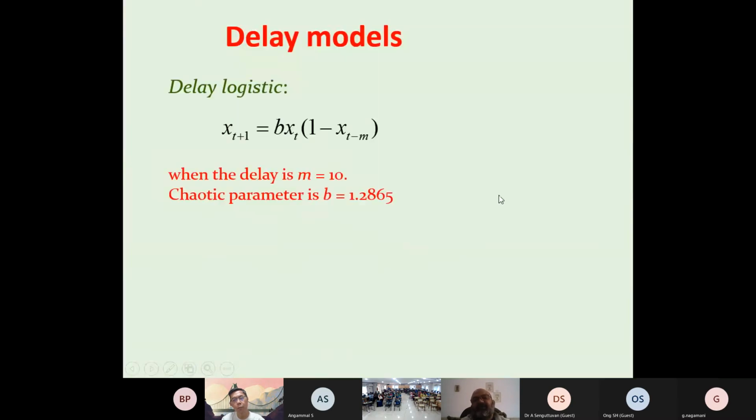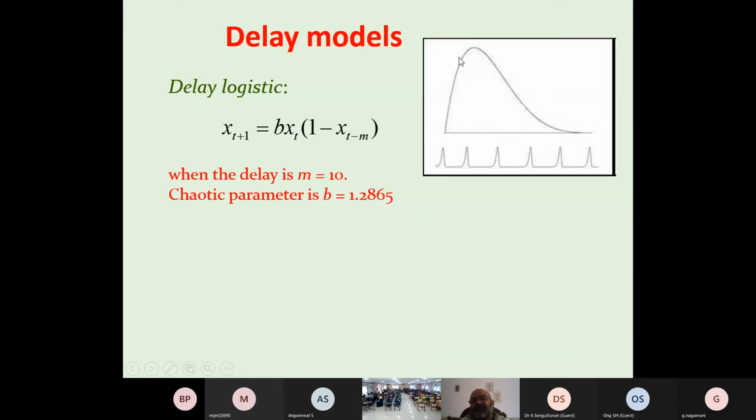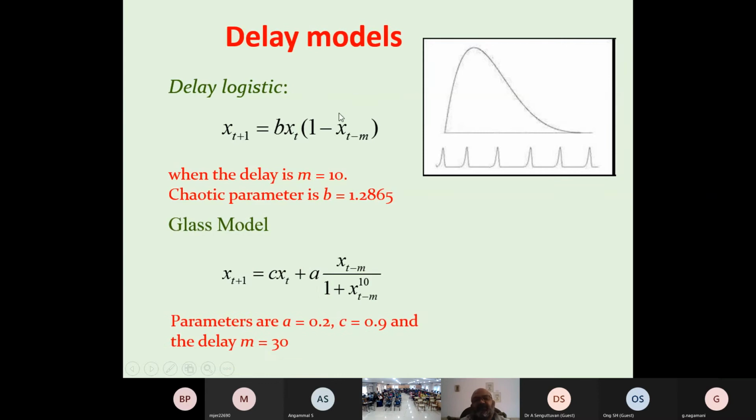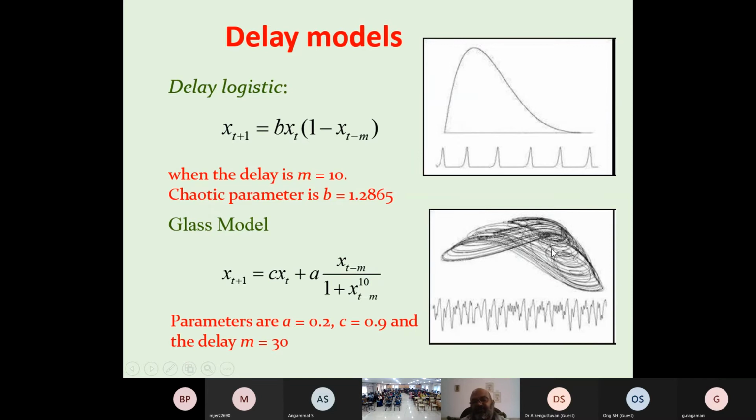We have another model, we call the delay model. We have this simple equation similar to the logistic model. If we choose m equal to 10 and b equal to 1.2865, then we get a picture like this. It does not look very complicated, but there is some chaotic situation for these parameters. But in the Glass model, we can say more about this chaotic situation. See the graph here, very zigzag in the blue. For a equal to 0.2, c equal to 0.9, and m equal to 30, we get a very complex graph. This is a chaotic graph, and we say chaotic behavior here.